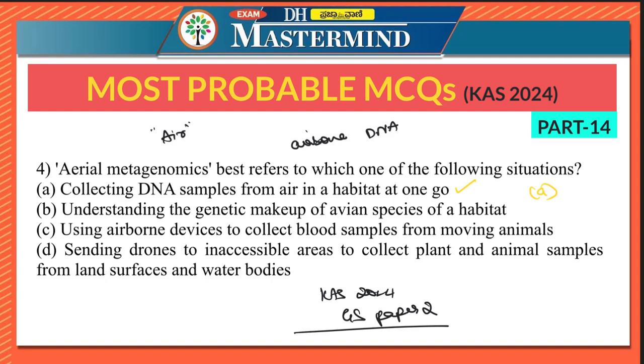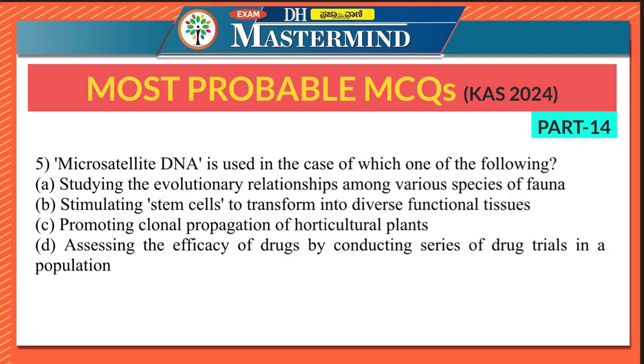Since it has been asked in UPSC, there could be questions around aerial metagenomics, or the same question can even appear. Fifth question: microsatellite DNA is used in the case of which one of the following? So here the right option is option A, studying the evolutionary relationships among various species of fauna.